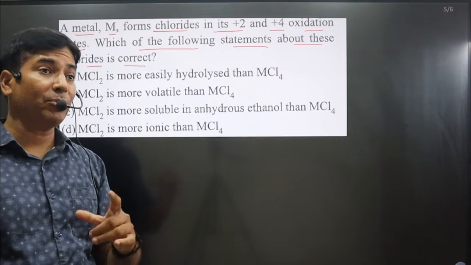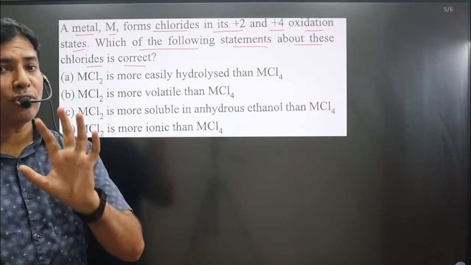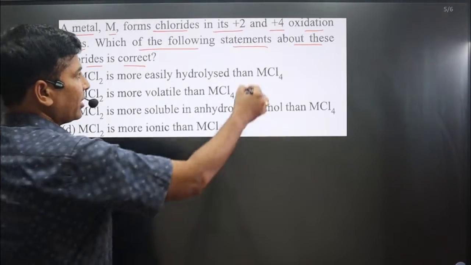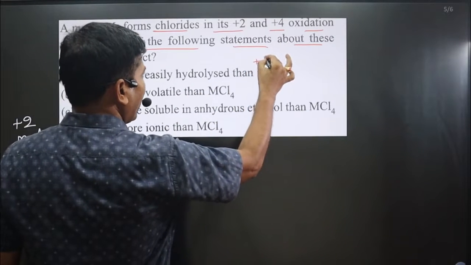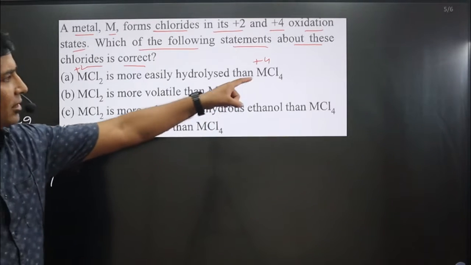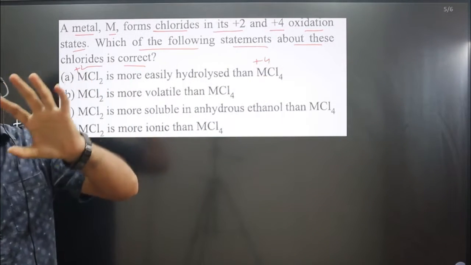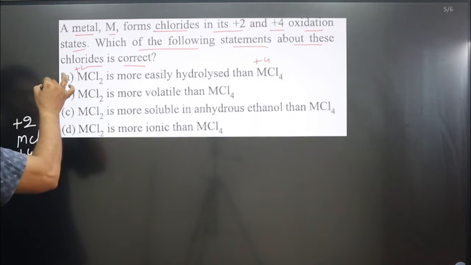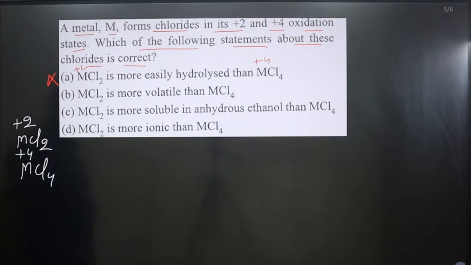Hydration enthalpy is directly proportional to the charge and inversely proportional to size. So in general, MCl4 has a higher charge and MCl2 has a lower charge. So in general MCl4 is supposed to have higher hydration enthalpy and a higher tendency to get hydrolyzed. So this statement is not correct. By hydration enthalpy we can justify.